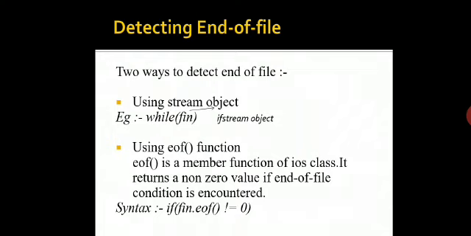And the second method is using the end of file function, eof. It returns a non-zero value if the end of file condition is encountered and a 0 is returned otherwise. The statement terminates when it reaches the end of file, and its syntax is if fin dot eof is not equal to 0. Till then the loop will keep going on.